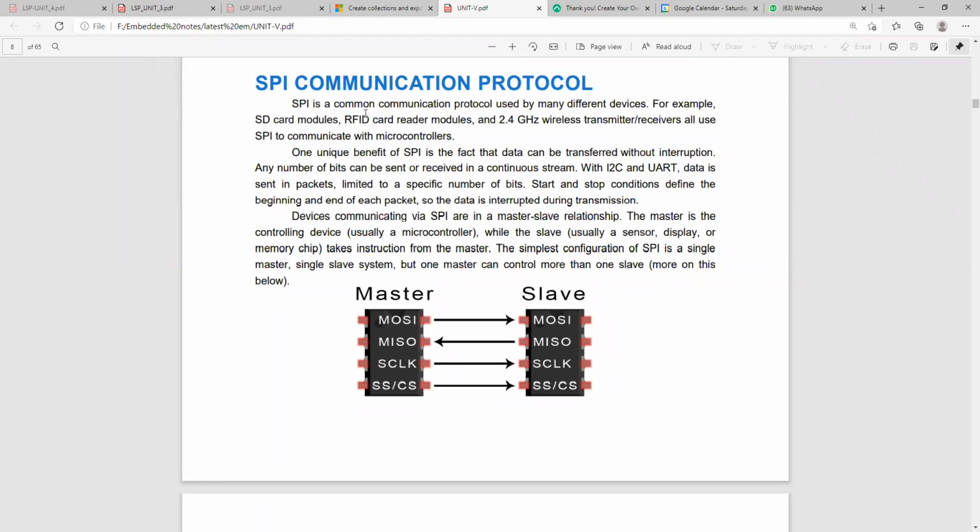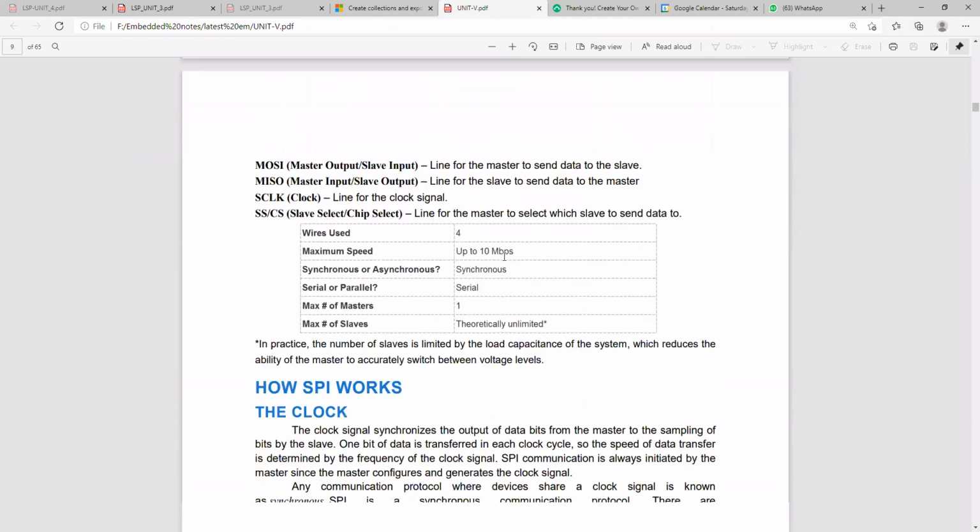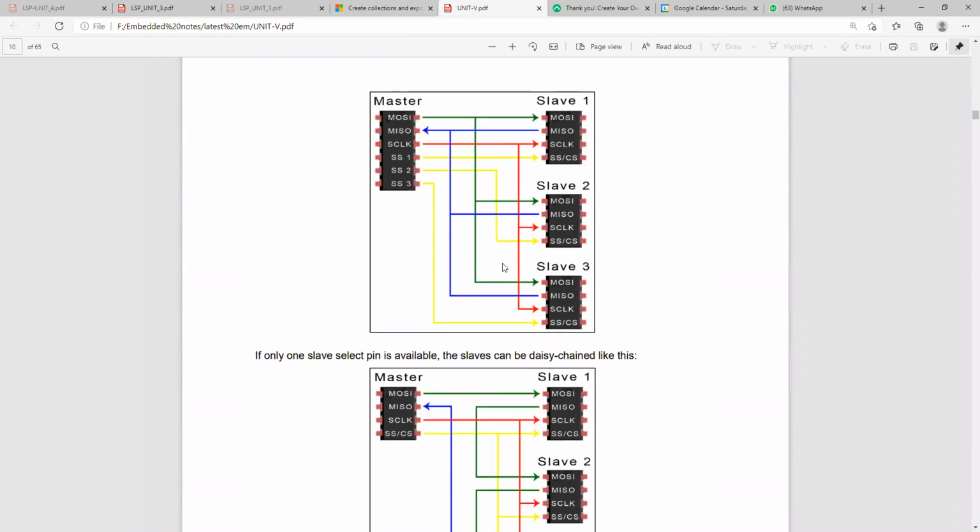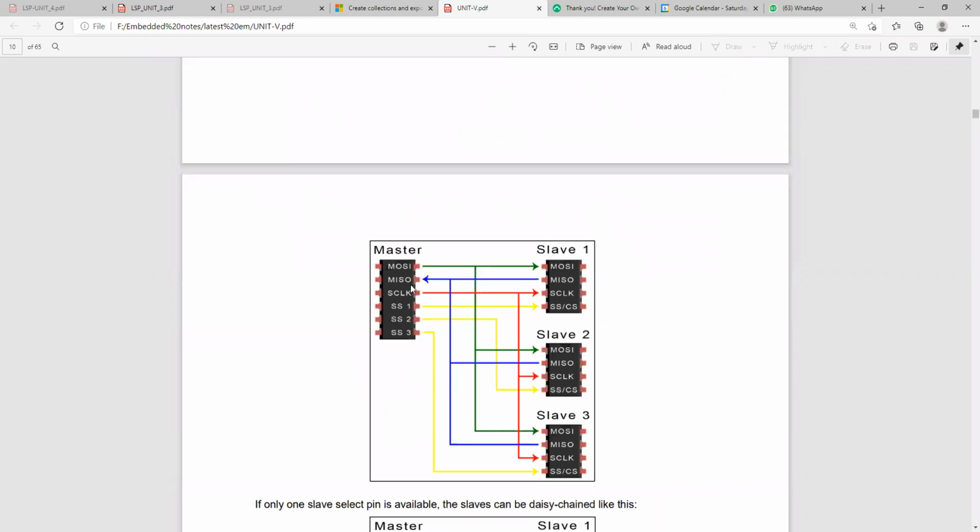So what is the usage of SPI? Here you can see the diagram of how it will work. It will support the multi-slave concept.